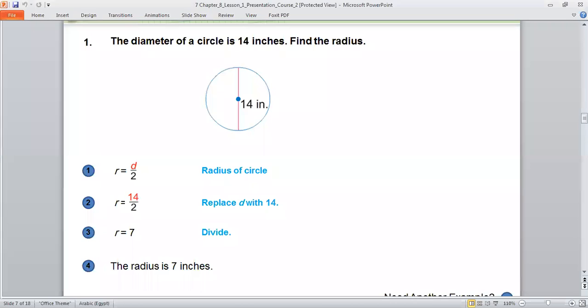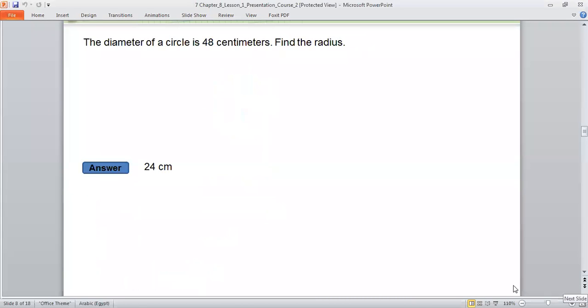So if I need the radius, I will divide it by 2. If I have the diameter, I will divide the diameter over 2. If I need the diameter, I will multiply by 2. Can you tell me how I can find the radius if the diameter is 48?